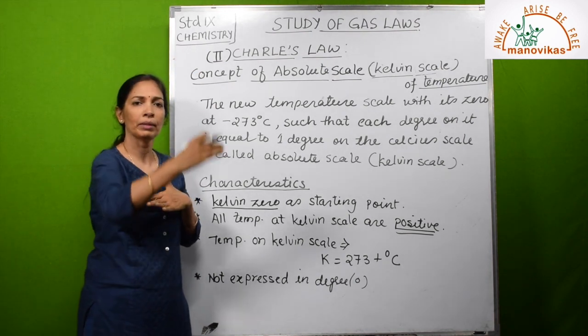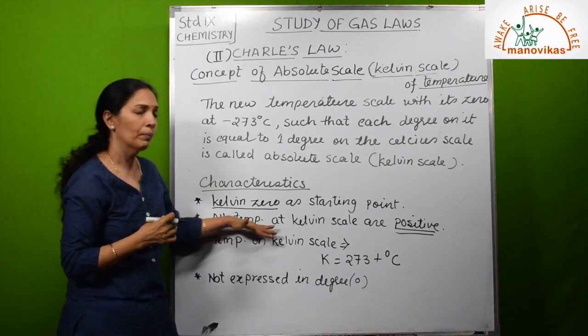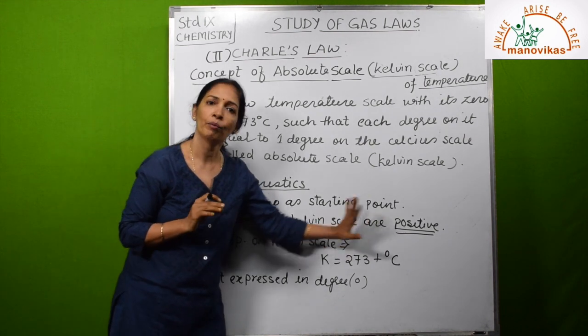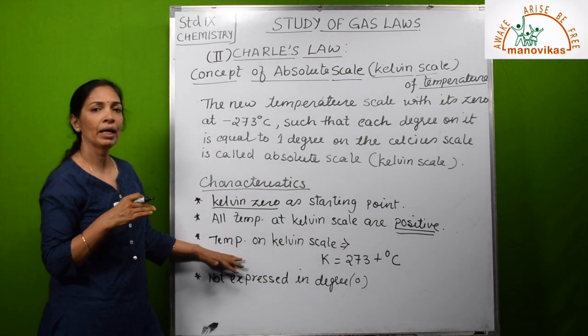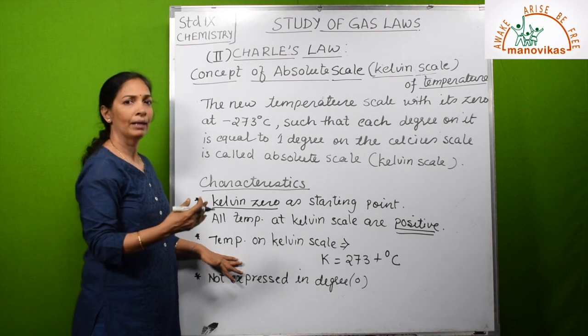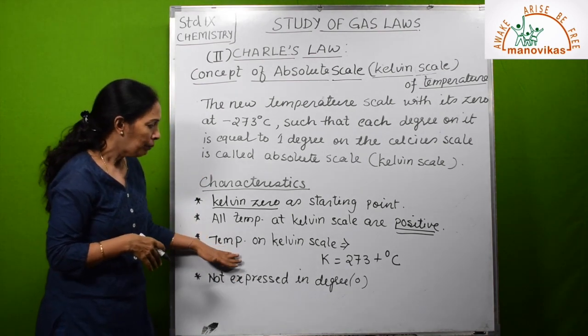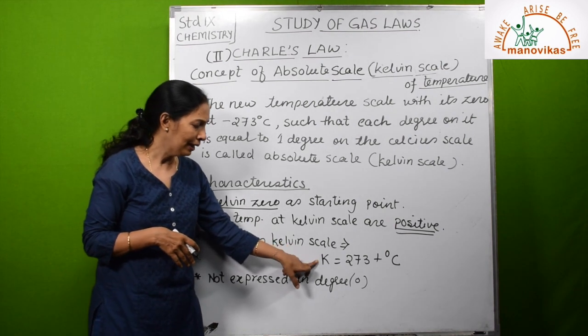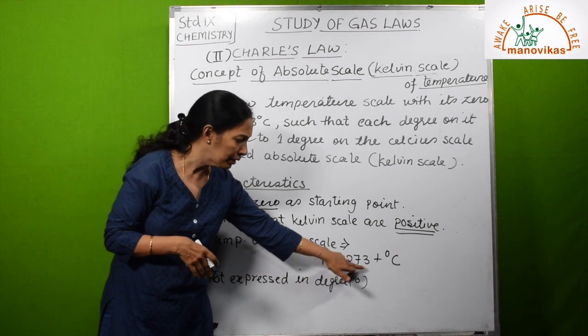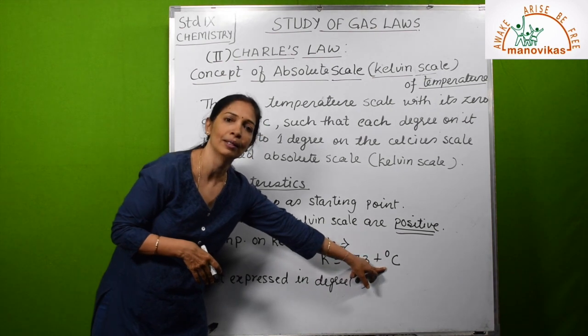So all the measurements will be positive. So all the temperatures on the Kelvin scale are positive. Whenever we are expressing temperature in Kelvin, you have to calculate. How to calculate? Temperature on the Kelvin scale, K, is equal to 273 plus temperature in degrees Celsius.